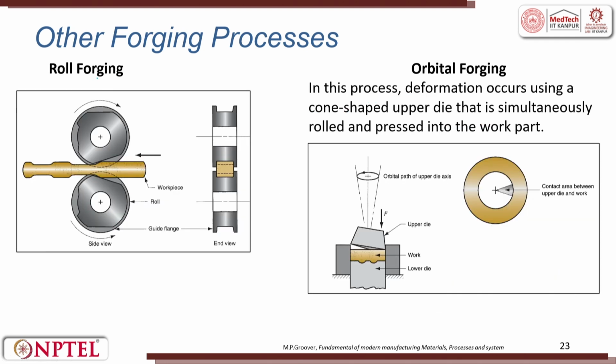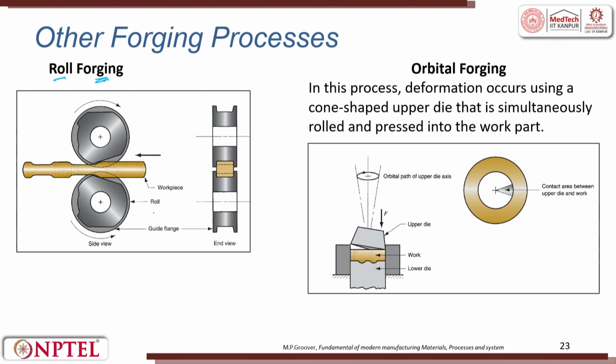Then you also have something called roller forging. So, I roll using two rolls, and the roll is given a special shape. When this roll rotates and hits the workpiece, it creates an impact. That is why it is called roll forging, right.